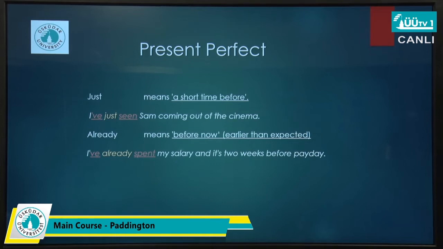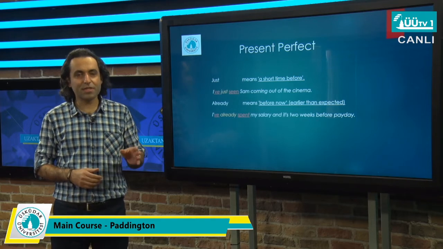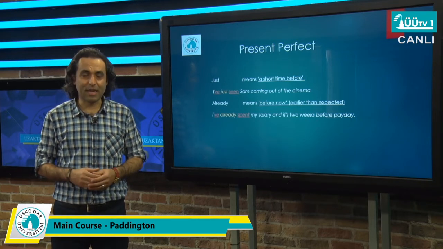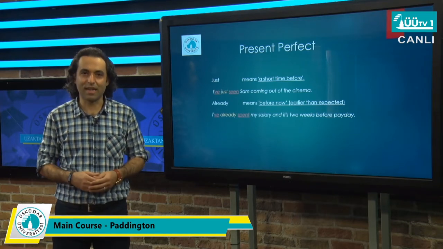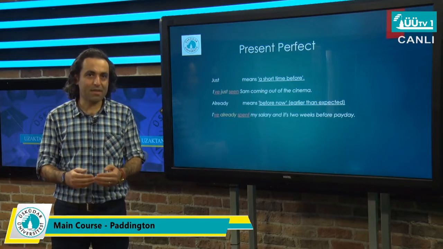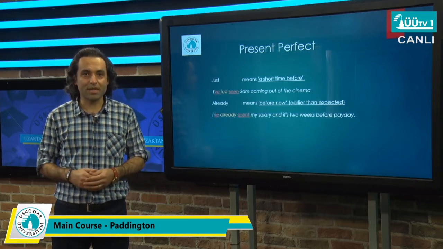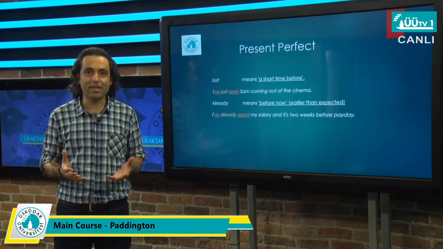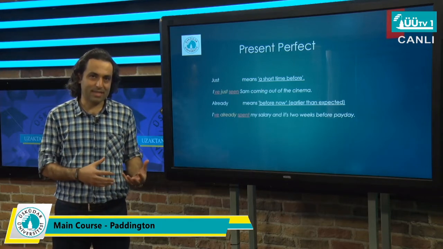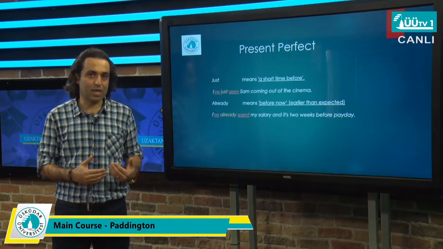Imagine I come to a class and you have a classmate, Alex. I ask you, where is Alex? One of the students raised his hand and says, teacher, Alex just left the class. Alex has just left the class. He wants to say that exactly the moment before I entered, a very, very early time before that, Alex left the class. Or the other student might say, oh no, Alex has already left the class. So by that sentence, he's referring that Alex has already left, meaning earlier than the time that I entered the class.